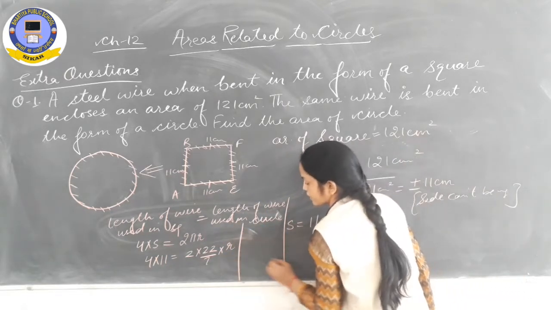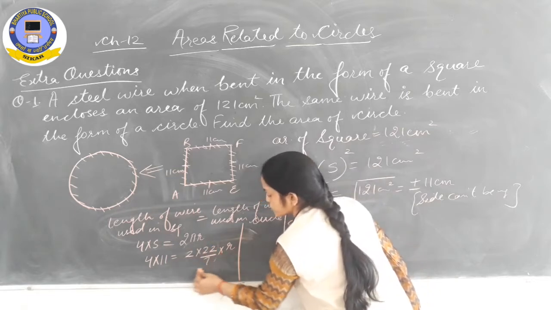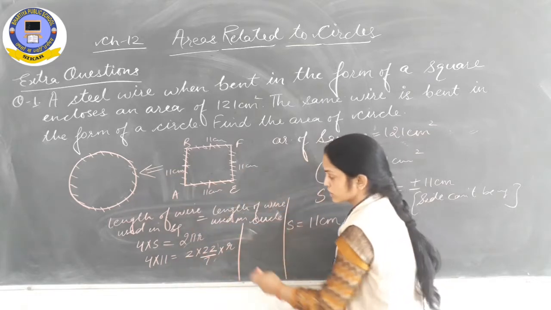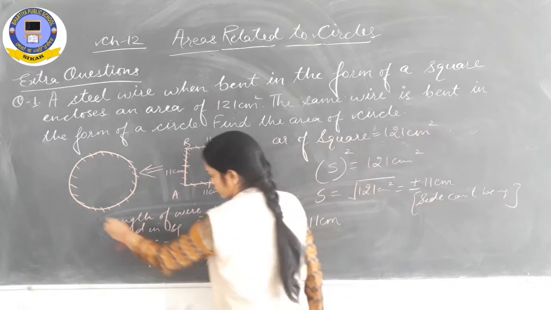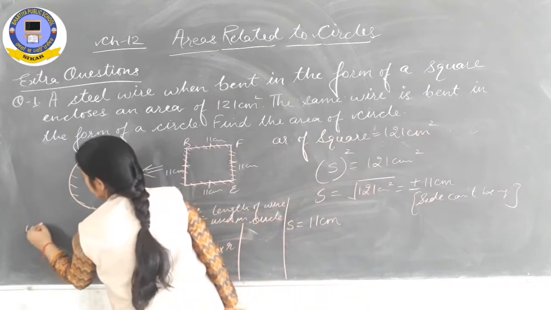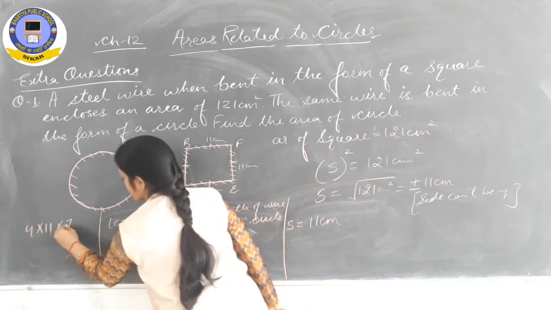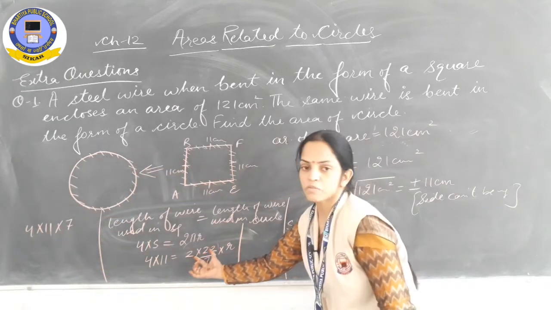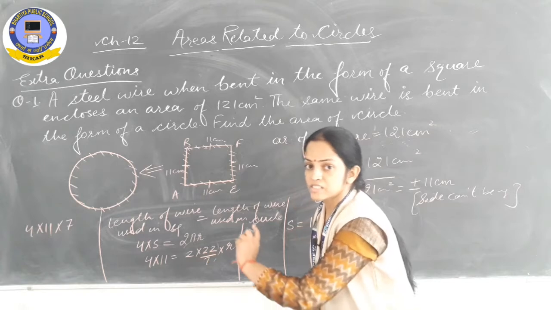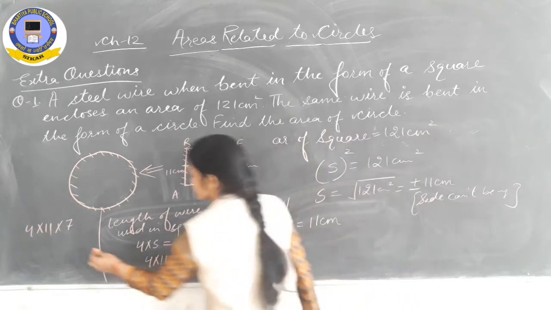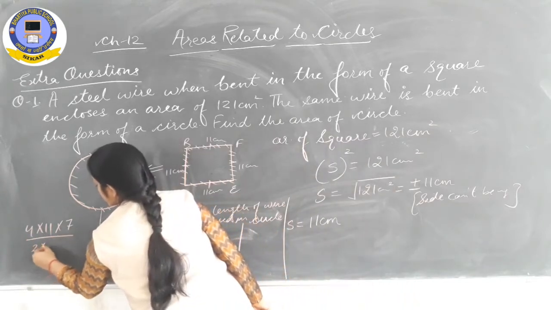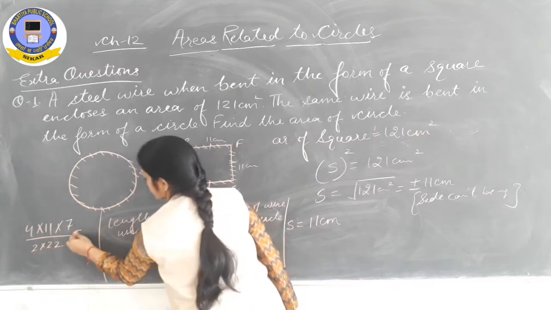So shift all these, 2 multiplied by 22 upon 7, to that side so that we can find out the value of r. So I am solving it here. 4 multiplied by 11 multiplied by 7 will go up in multiplication, and 2 multiplied by 22, they are in multiplication. These terms will go that side in division. So 2 multiplied by 22 will come in division, is equal to r.